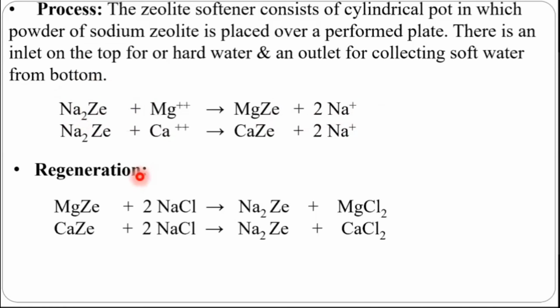And when we are regenerating it by using NaCl, at that time we can see the reaction: Na+ will come here, magnesium will go out. So Na+ will refill the zeolite again. Na will get back to their places, and it becomes Na2Z again as it was at the initial stage. In this way, with the help of NaCl, there is regeneration of zeolite material. This method is also called the Permutit method.